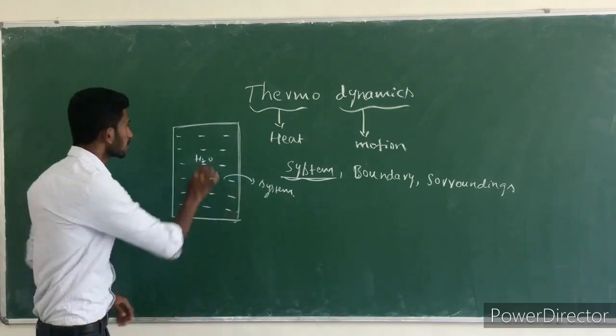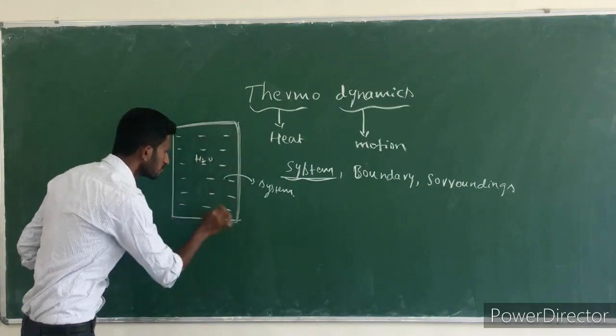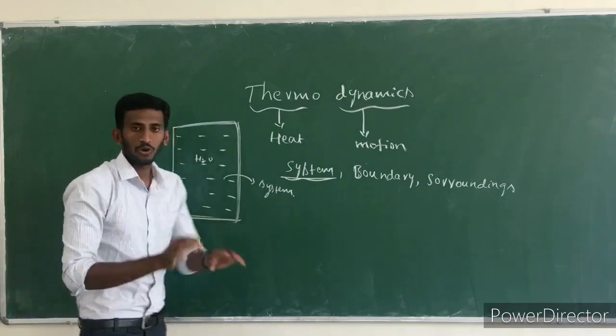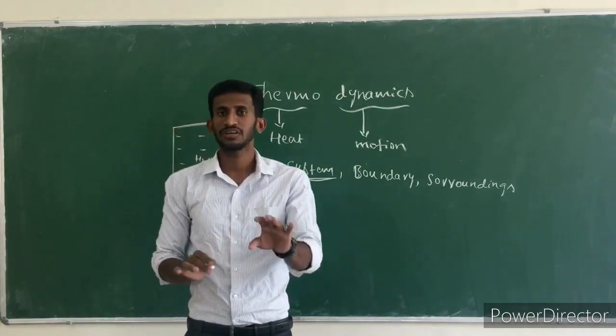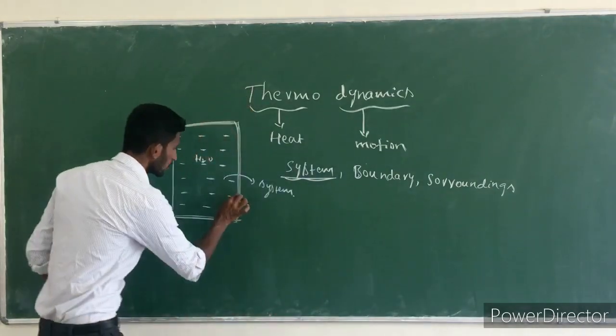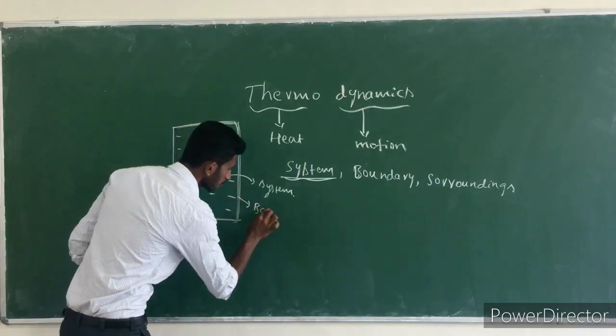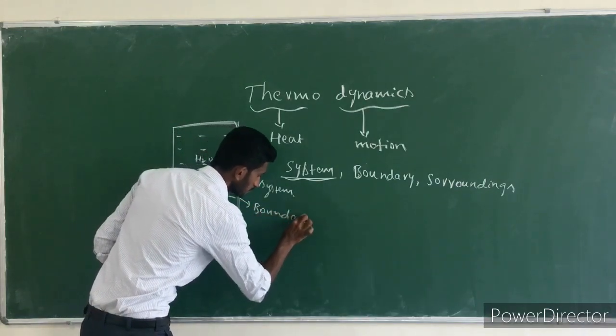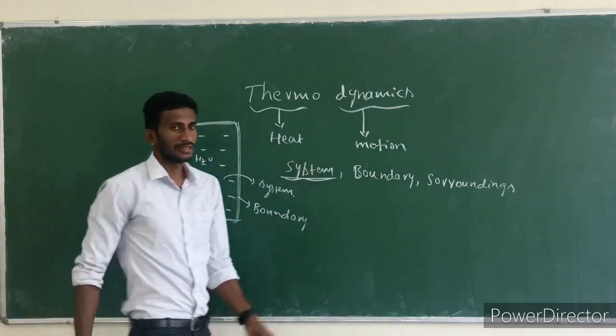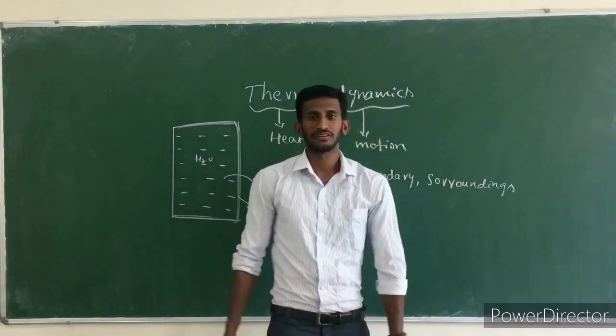Then what is meant by boundary? Boundary is nothing but the wall of this system. The outer wall of the system is called the boundary.